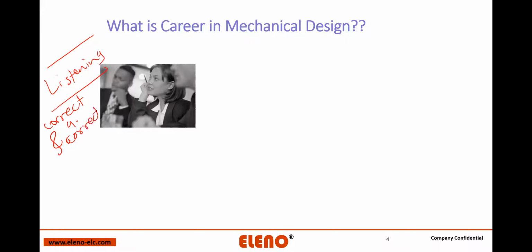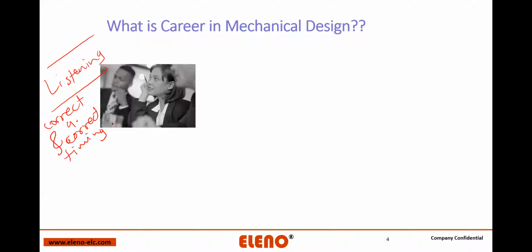And correct timing. So basically, when you go to the customer's place, the customer is not always outside the organization. The customer can be inside the organization as well. So when you go to any customer location, let's say you go to some department which is not your department, but as you are a design engineer, you are supposed to go and talk to them.